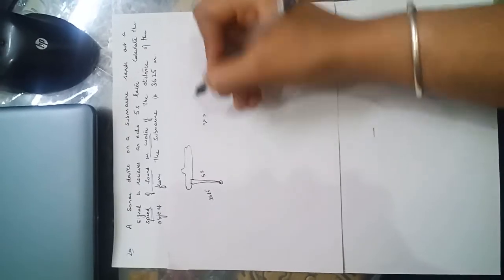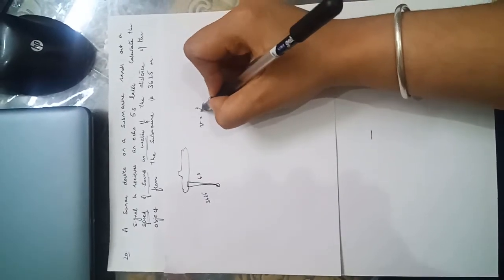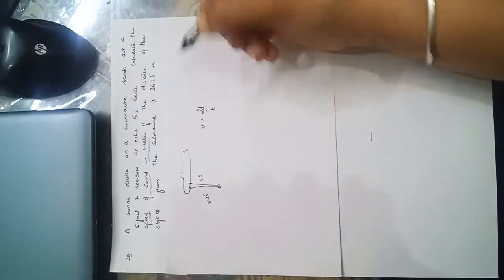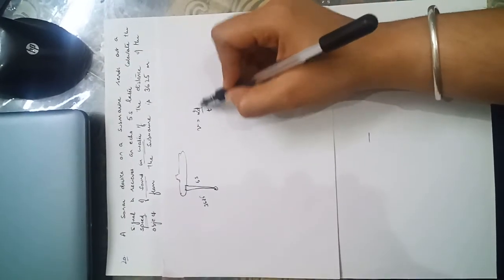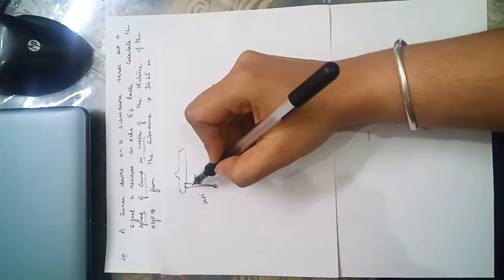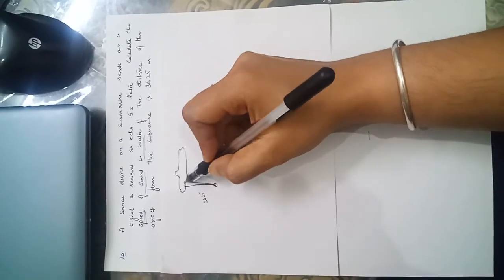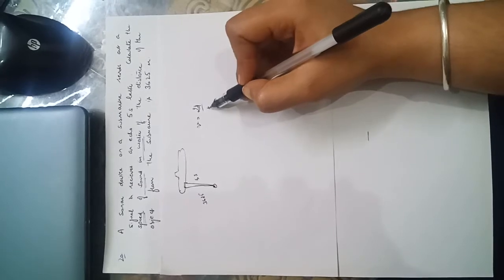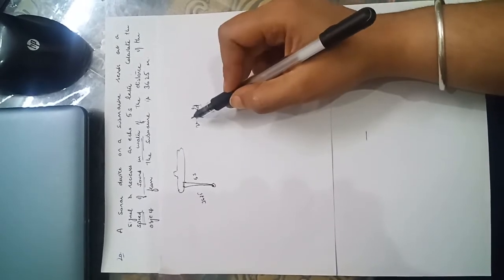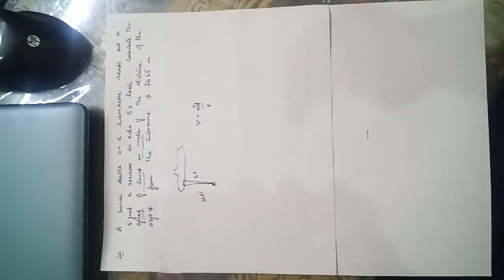The formula we are using is V is equal to 2D upon T. That is 2D because it covers the same distance two times, from transmitter to object and then object to receiver. This formula we have discussed in the sonar topic also in the PPT.